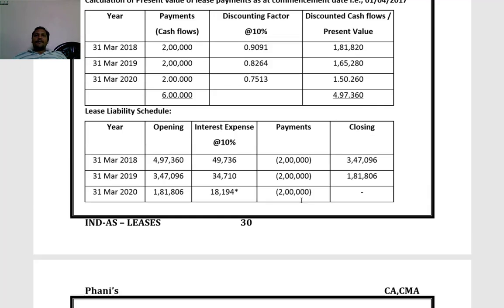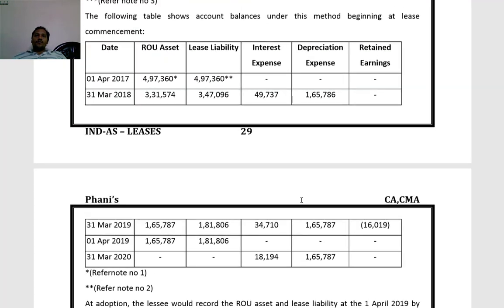Then the lease liability at the beginning of lease is 4,97,360. At the end of first year, it comes to 3,47,096. At the end of second year, it comes to 1,81,806, that is, at the beginning of third year.